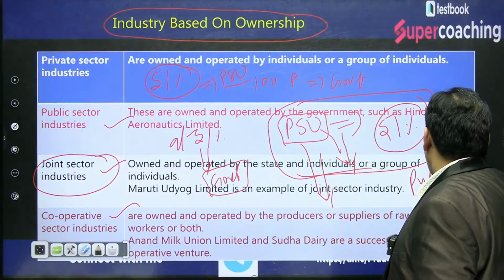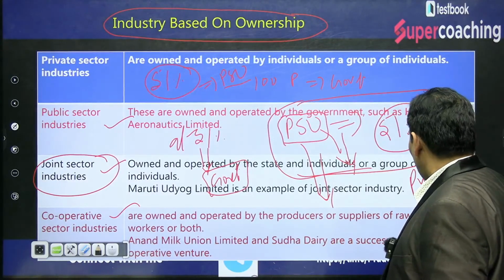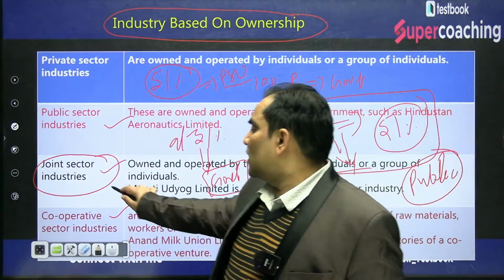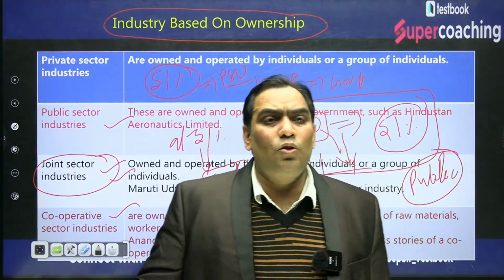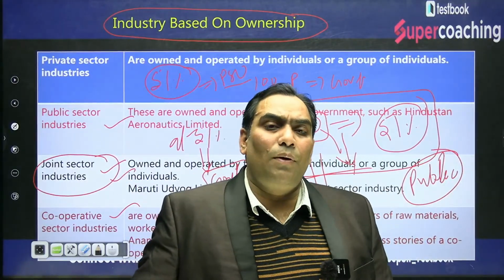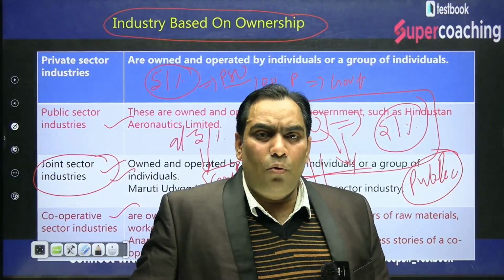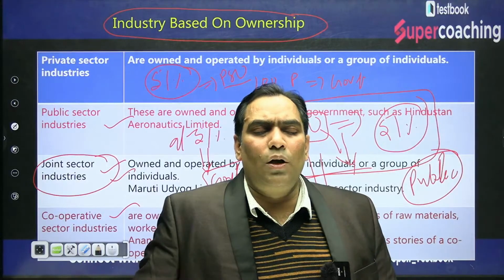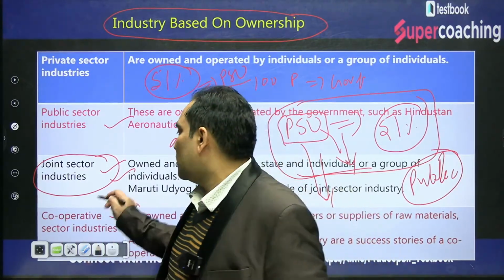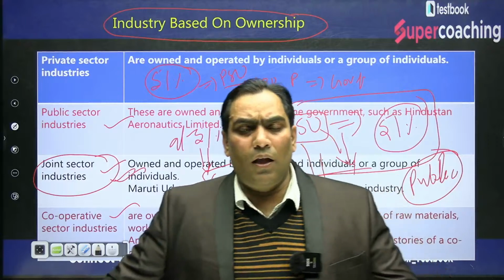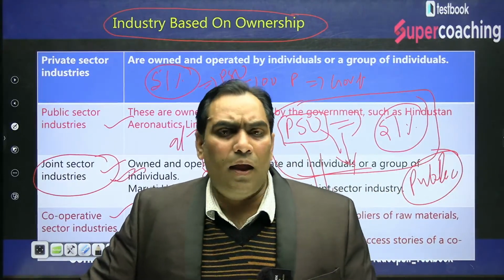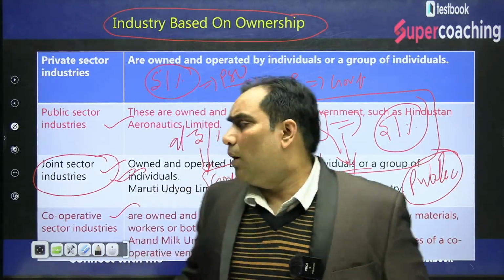Now most of the industries are joint ventures, and in a joint venture, if more than 50% shareholding belongs to government, it is a PSU. If more than 51% shareholding belongs to private, it is a private industry. So joint venture means there is investment by the government as well as investment by private individuals.